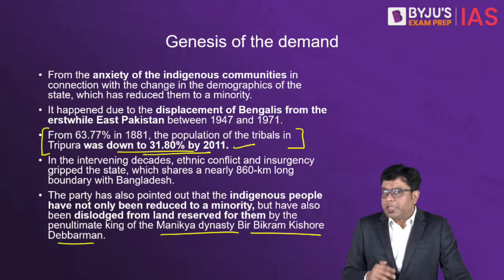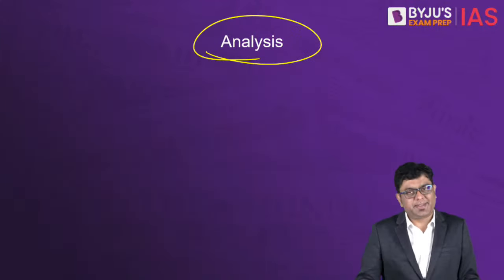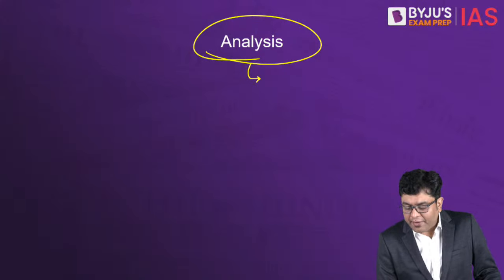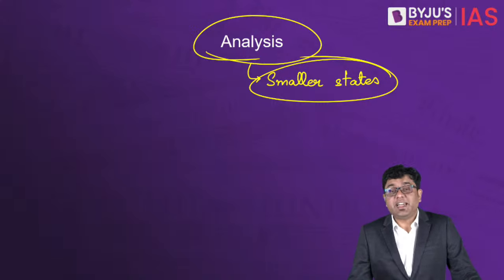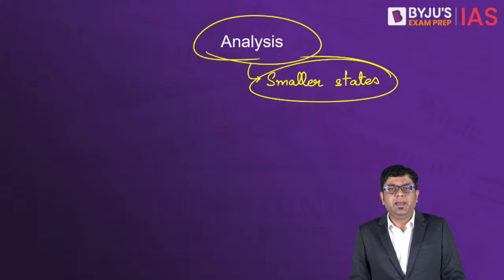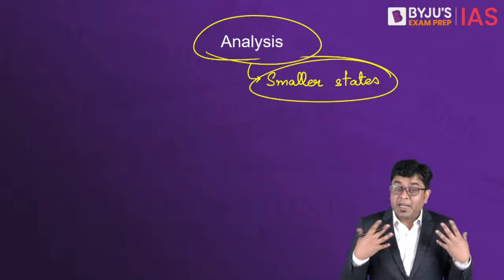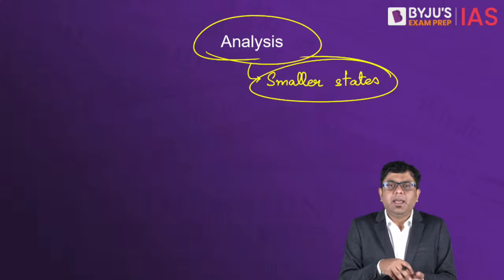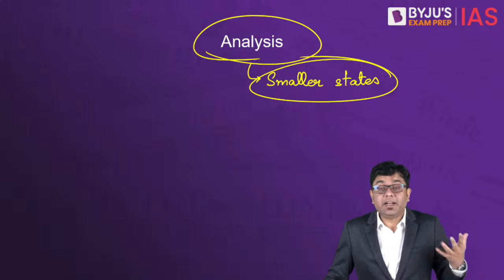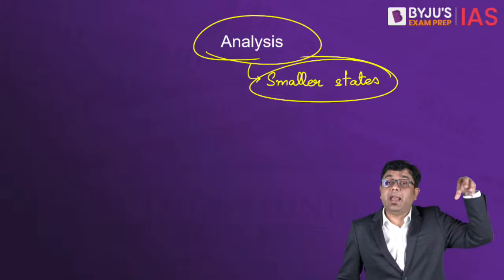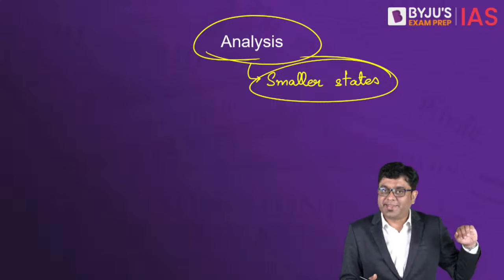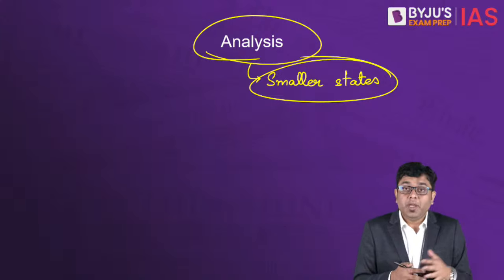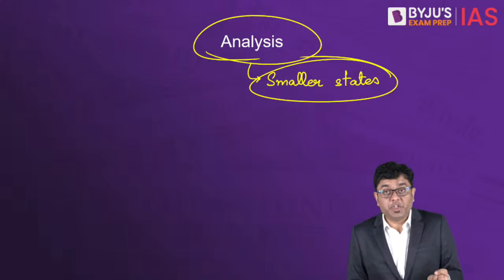Now here from this, the questions which are generally asked are of analysis type. Now in analysis, you have to talk about the smaller states, right? What are the benefits and the disadvantages of the smaller states and establishing smaller states? You have to understand that in many of the cases, the demand for establishment of the smaller state is based upon political ambition. That individual would want that they will be made a political head of that particular smaller state which is established. So political ambitions aside, smaller states help you in a way of achieving administrative efficiency, etc.